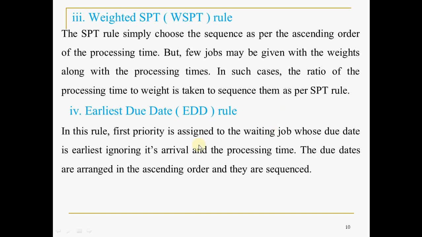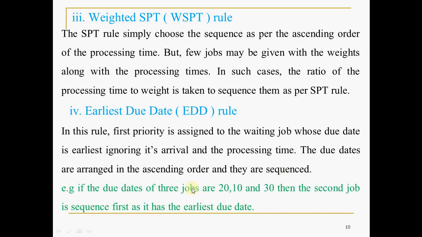So here it is quite different. Due date means the deadline. In this rule, first priority is assigned to the waiting job whose due date, or deadline to submit, is earliest. Ignoring its arrival and processing time, it will not take the arrival time and processing time into account. The due dates are arranged in ascending order and they are sequenced.